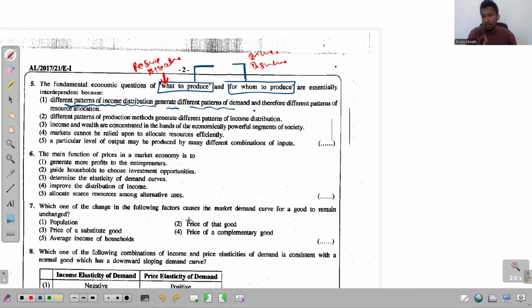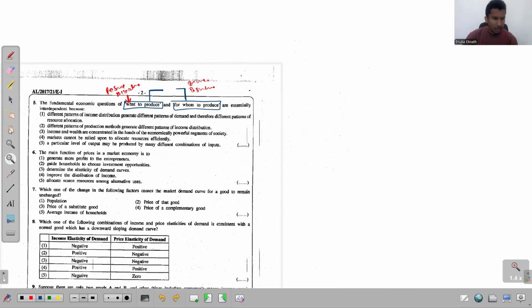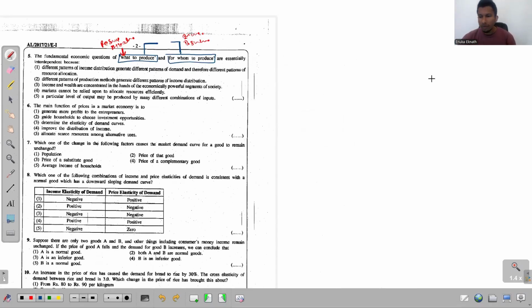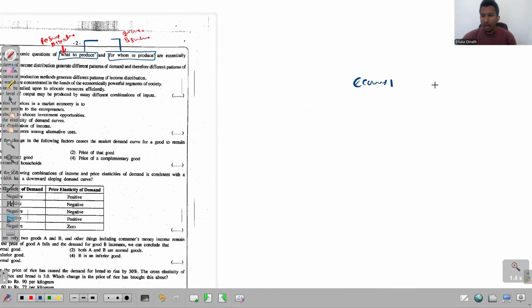So let me take two different economies to explain this. Just imagine that we have this economy 1, and on the other side, let's say that we have this second economy, economy 2. If you need examples for these economies, just take this as Sri Lankan economy and imagine that this is Dubai. So just consider these two economies.